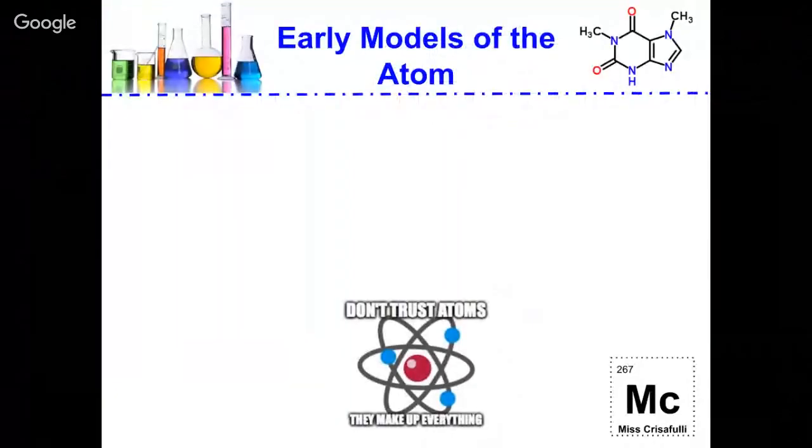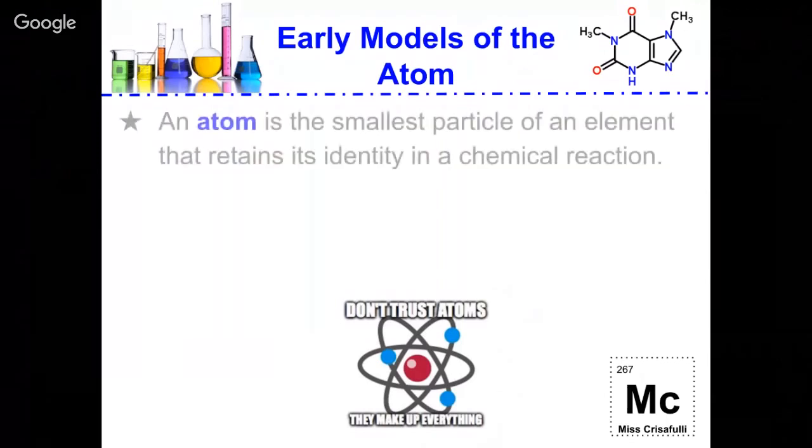So we're going to talk about early models of the atom, and there's going to be a lot of scientists over the next few videos, so I suggest that you keep them straight because I'm going to be eventually quizzing you on who did what. So let's define an atom. An atom is the smallest particle of an element that retains its identity in a chemical reaction.